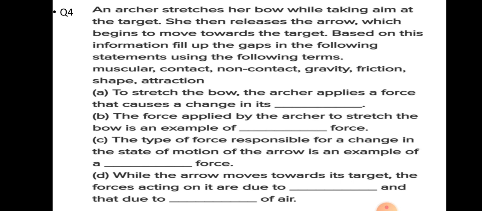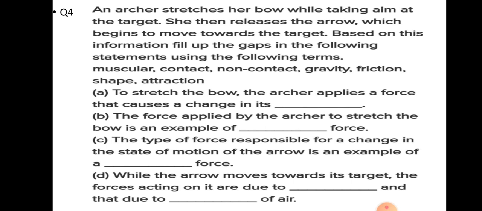Here it is written, to stretch the bow, means the bow is stretched. The archer applies a force that causes a change in it. When you are stretching the bow, what will happen? Its shape will change. So that causes a change in its shape. The force applied by the archer to stretch the bow is an example of, since the archer is applying force with her hands, so it is an example of muscular force.